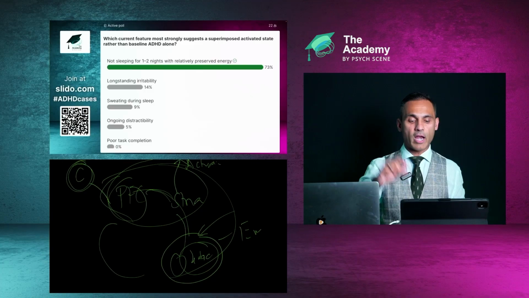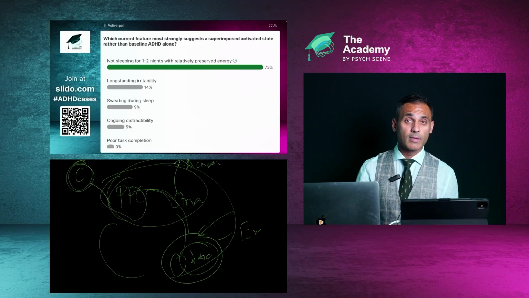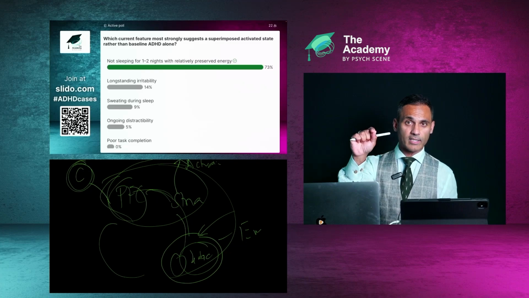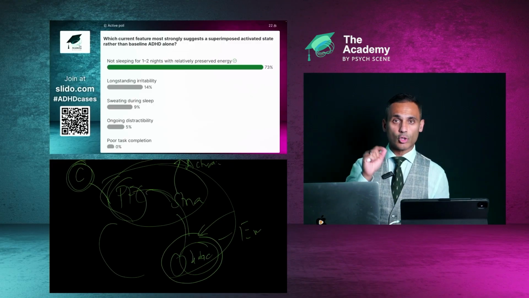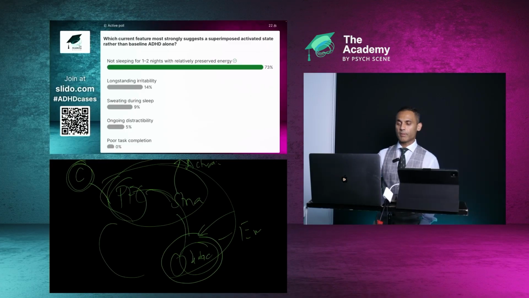That is where the origins of hypomania begin, usually in sleep. It's increased goal-directed activity, right? Sometimes even trivial, along with decreased sleep. So look out for those, because the full-blown mania or hypomania might come later. We need to pick it up early.